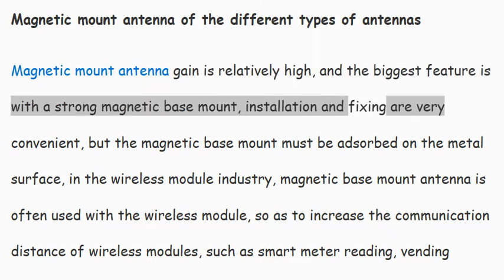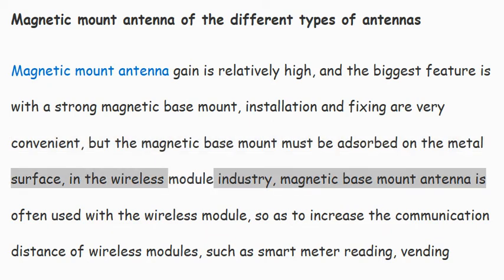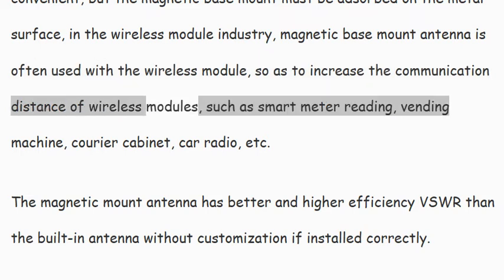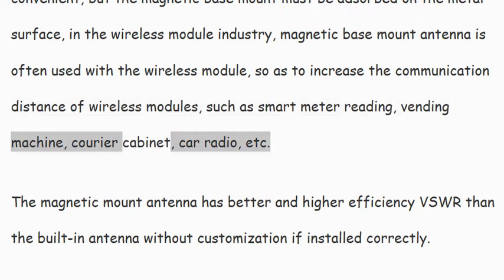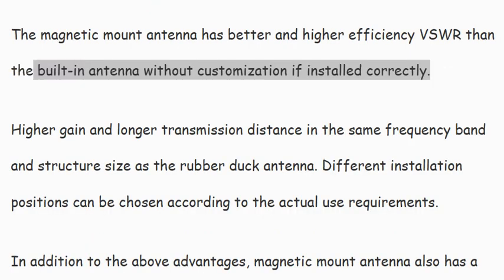Installation and fixing are very convenient, but the magnetic base mount must be adsorbed on a metal surface. In the wireless module industry, the magnetic base mount antenna is often used with the wireless module so as to increase the communication distance of wireless modules, such as smart meter reading, vending machines, courier cabinets, car radios, etc. The magnetic mount antenna has better and higher efficiency VSWR than a built-in antenna without customization if installed correctly.